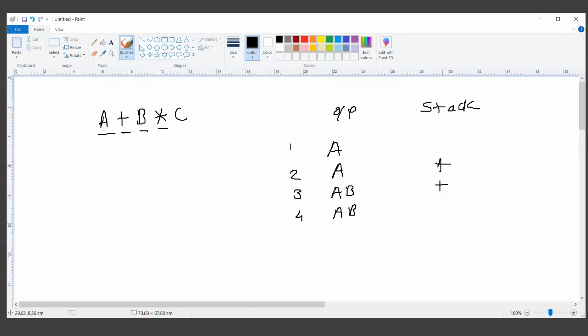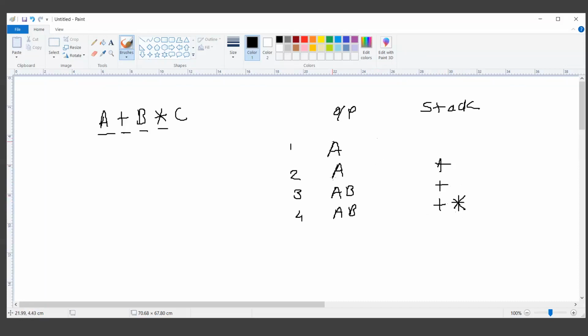As plus has lower precedence than the newly scanned symbol, instead of removing any symbol from the stack, we will just push multiplication directly onto the stack. Now my new top of stack is this multiplication. Earlier the top of stack was plus. Now on the plus we have added multiplication.